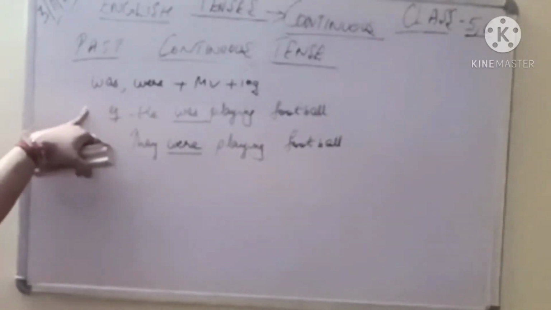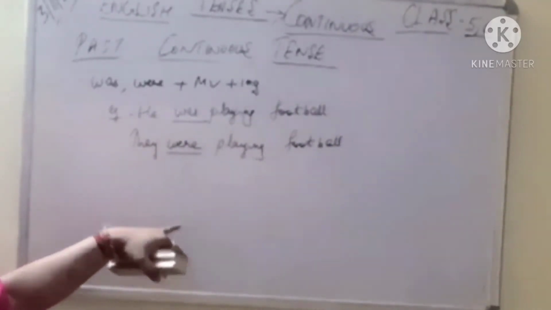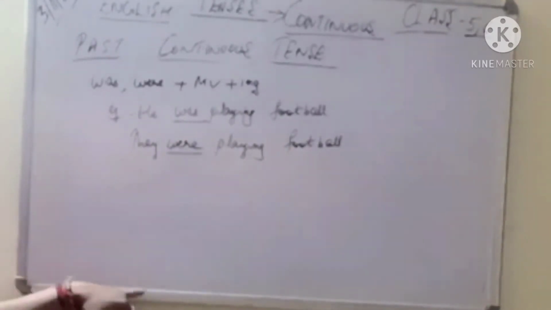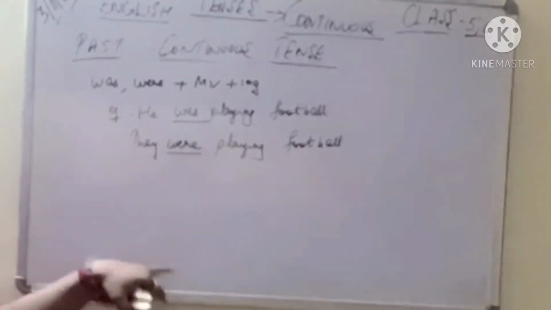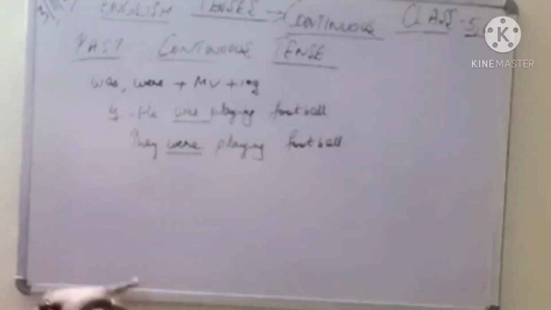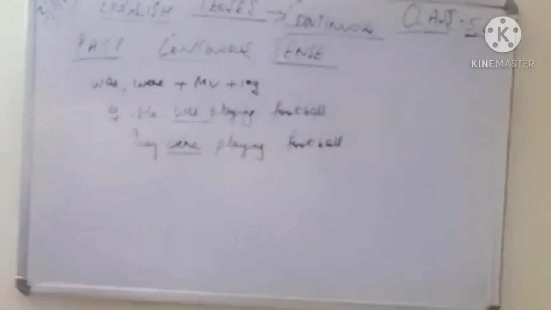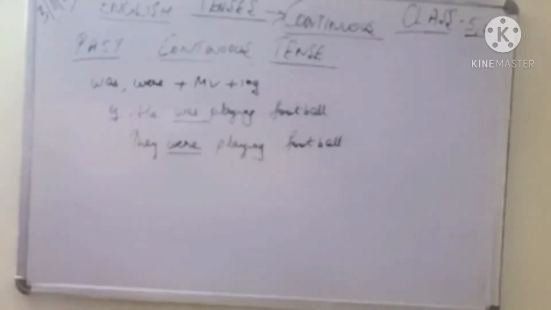As in the case of present, we always use is, are, am. So was playing, was reading, was sitting, was standing, was eating, was sleeping, was dancing. They were playing, they were dancing, they were sleeping, you were going, you were sleeping, depending upon the first person pronoun, second person pronoun and third person pronoun. This way you will make your past continuous tense, the action that was going on in the past time.